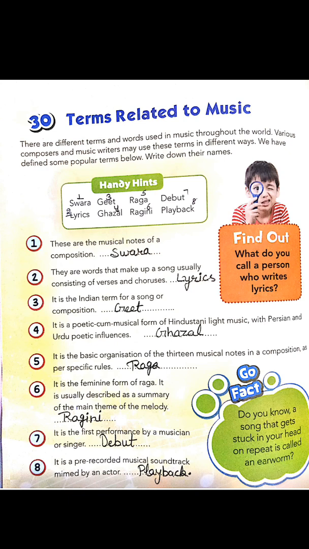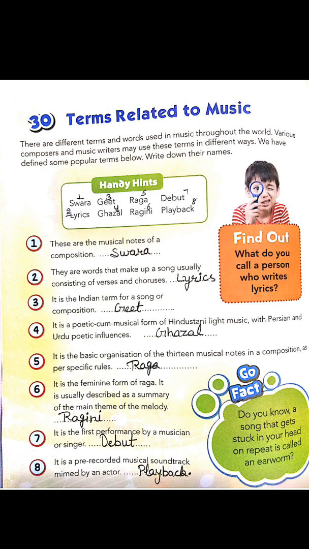Second is lyrics. These are the words that make up a song, usually consisting of verses. Third is geet, that is a song or composition simply. Fourth is ghazal. Ghazal is a poetic musical song of Hindustani light music with Persian and Urdu poetic influences.